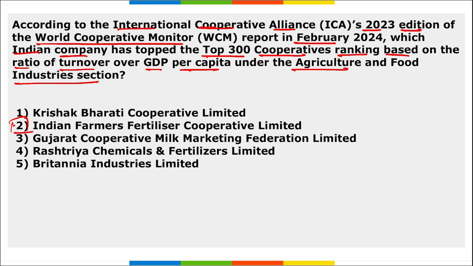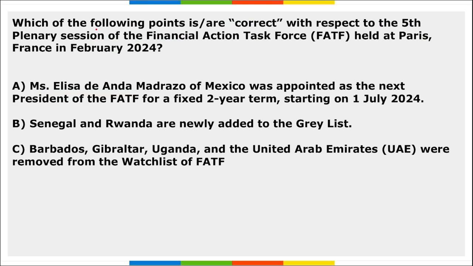It is IFFCO. Next is which of the following points are correct with respect to the fifth plenary session of the Financial Action Task Force held at Paris, France in Feb 2024. So among the following options, remember option A and option C is right. Option B is wrong here. It is saying that Senegal and Rwanda are newly added to the grey list. What is the grey list?